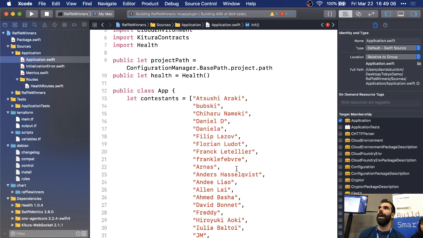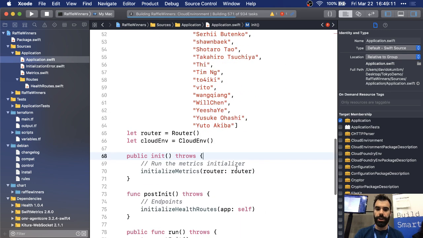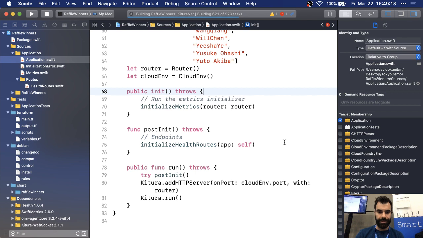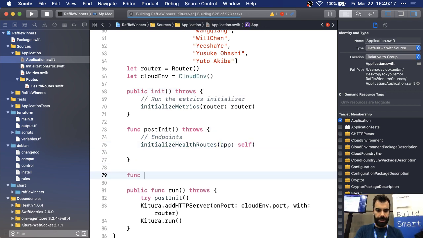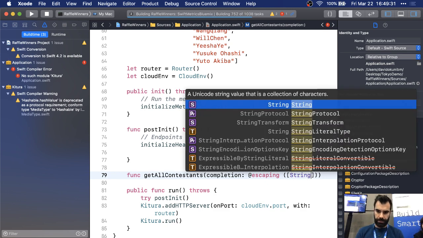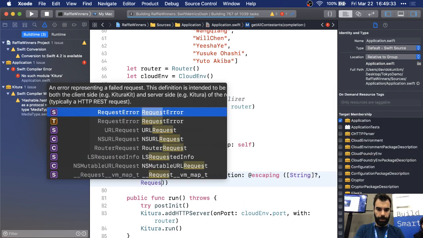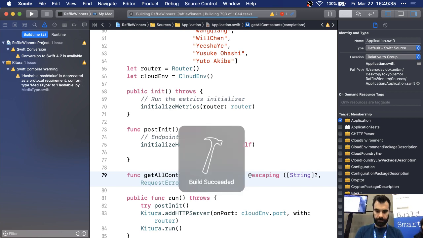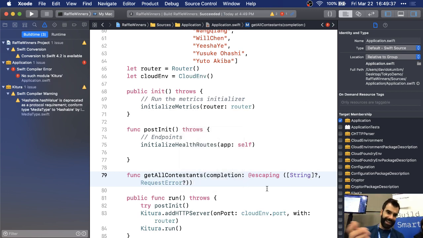With the codable route, I'm just going to return an array of strings. String is a codable object, so we can go ahead and return that. Let's set up our first couple of routes here. I'm going to write a function getAllContestants, and that's going to take a completion handler, which is escaping, and that's going to return an array of strings or a request error. Of course, build succeeded. I can't see what I'm trying to type.